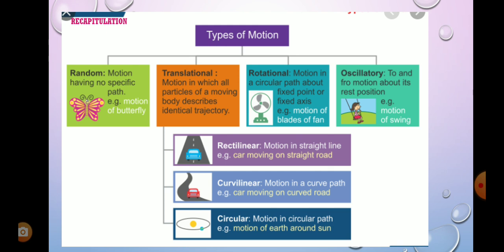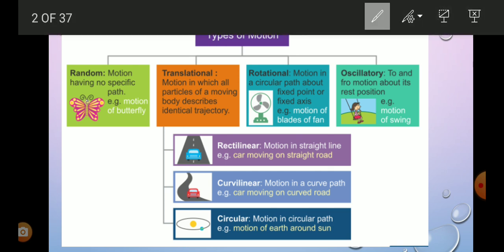You can see here in the picture random motion. What do you mean by random motion? A motion having no specific path. For example, motion of a butterfly. You have seen the movement of the butterfly, right? So this kind of motion is called random motion. The second type, that is translational motion. Motion in which all the particles of a moving body are identical and describe an identical path. So this kind of motion is called translatory motion.